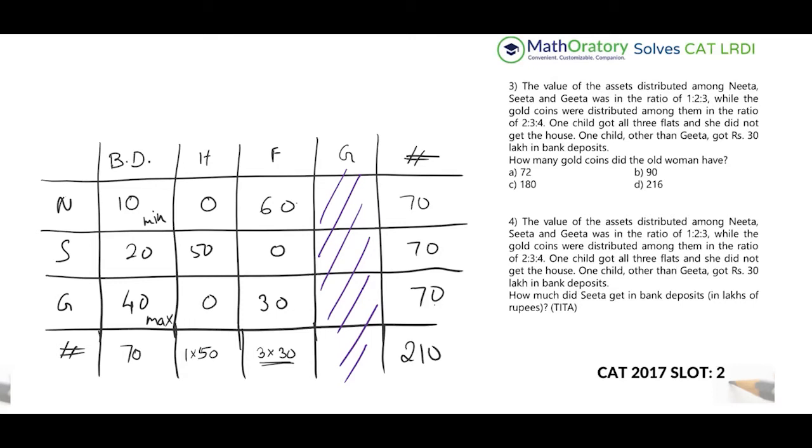Now, at this very moment, I'd like to point something out. This is exactly what I did when I was solving this paper in CAT. This is the slot I took in 2017. As soon as I looked at this question, I checked the next question as well. I was just looking for whether there are a couple of changes in each of the questions. Each of the questions has a change individually. But that was not the case.